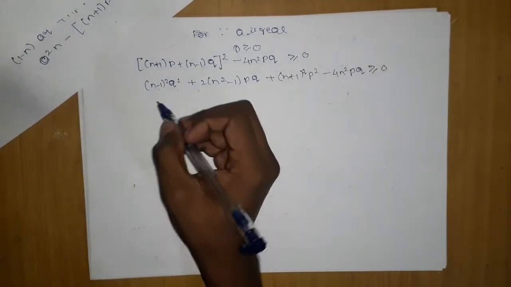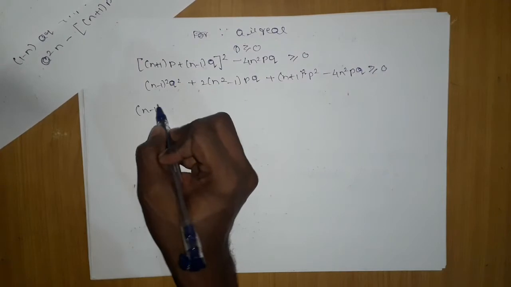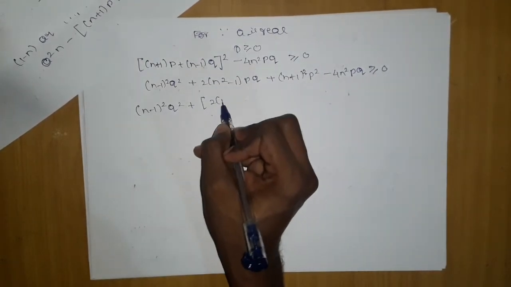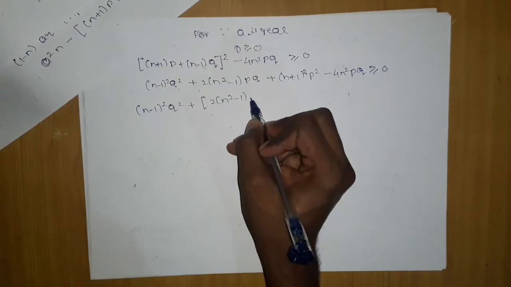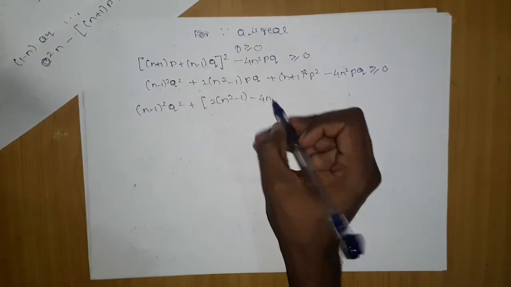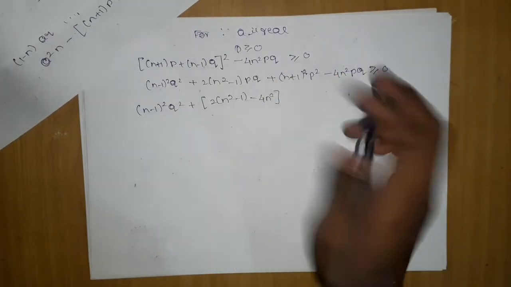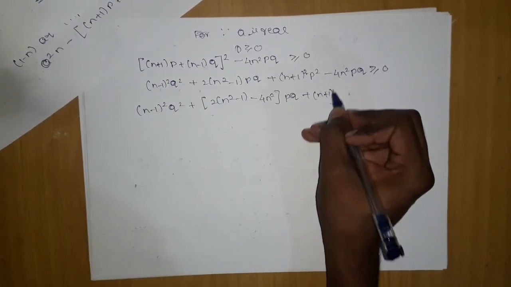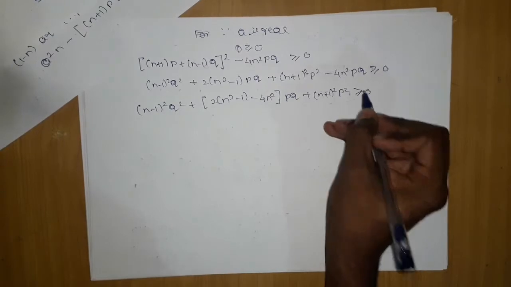Then (n minus 1) the whole square q square plus [2(n square minus 1) minus 4n square] pq, because these both are the same, plus (n plus 1) the whole square p square is greater than or equal to 0.